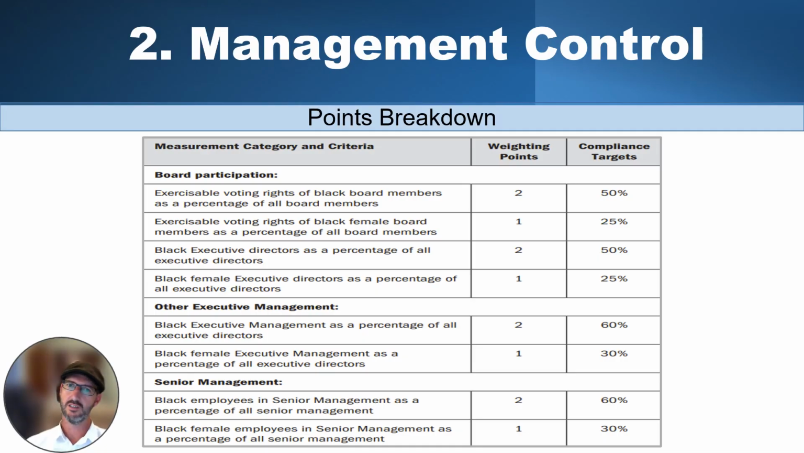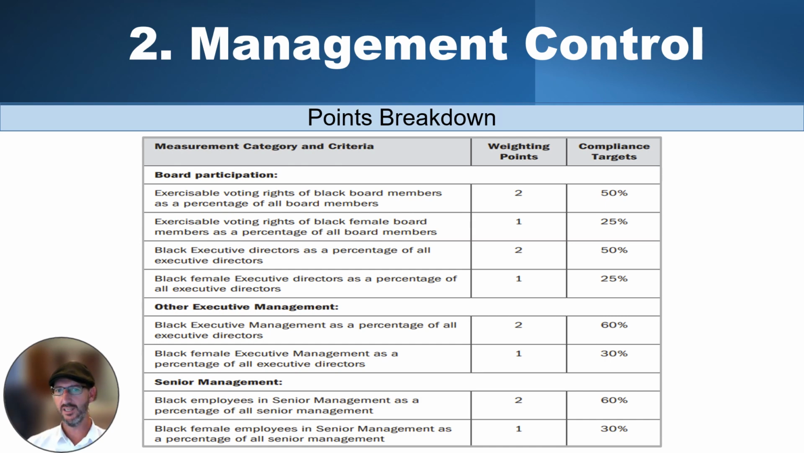The next two slides are merely a breakdown of the points available under each of these categories. So to start off with board participation, we look at how that is broken down. You can see that you're getting 2 points if you have 50% of your board members being black people. Then you get another point if 25% of your board is black females. So it means that with 4 board members, one of them needs to be a black female, and that gives you another point.